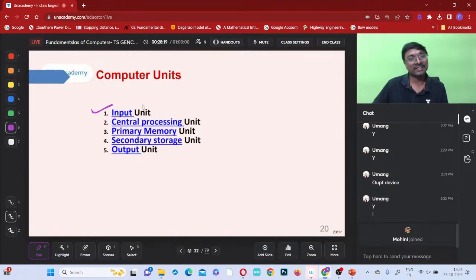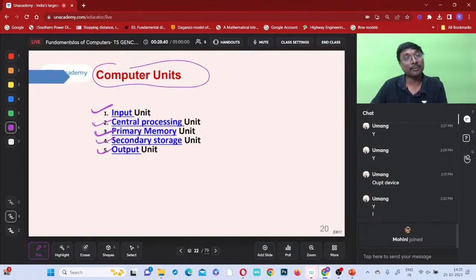Next, input unit, central processing unit, right? This is where the main processing will happen. Primary memory unit, secondary storage unit, next output unit, right? So these are all the different units or different elements of this computer. Is it clear? Input unit, central processing, primary memory, secondary storage or secondary memory, output unit. Got it now?